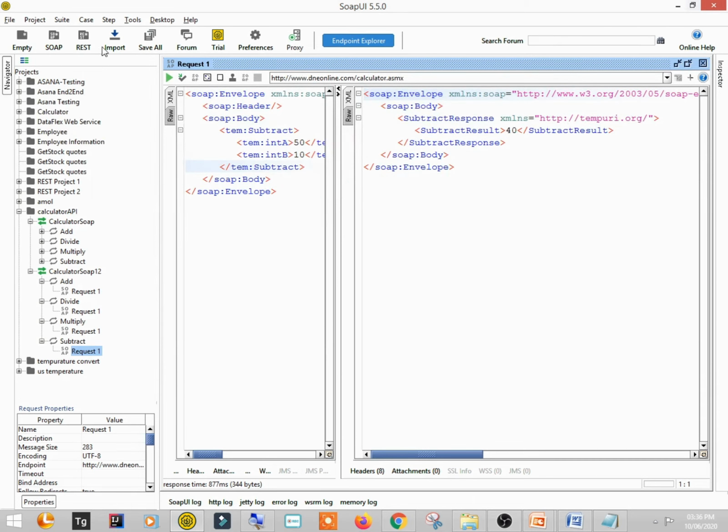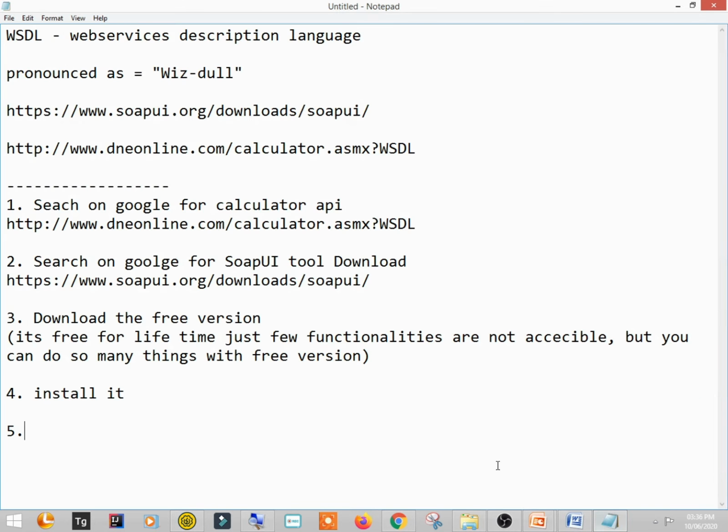Create a SOAP project, create new SOAP project. Okay, so this you can do in two ways.